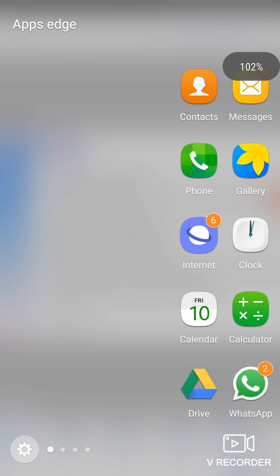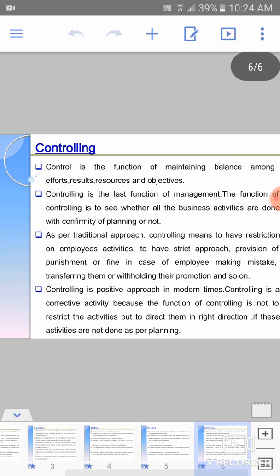So the next thing is controlling. Controlling is the last function of management. Control is the function of maintaining balance among efforts, results, resources and objectives. Controlling is basically about whether the things are going on in a planned way or not.